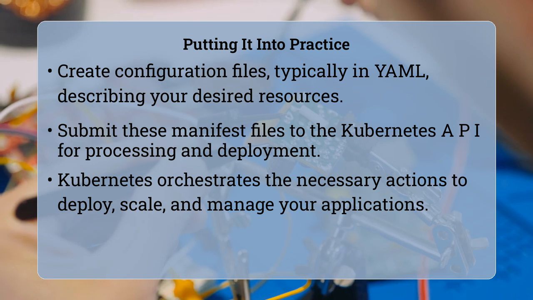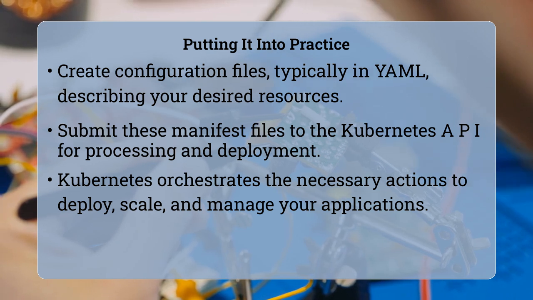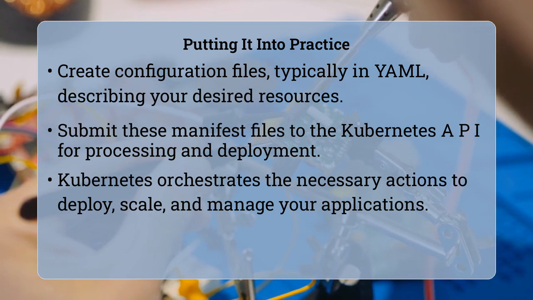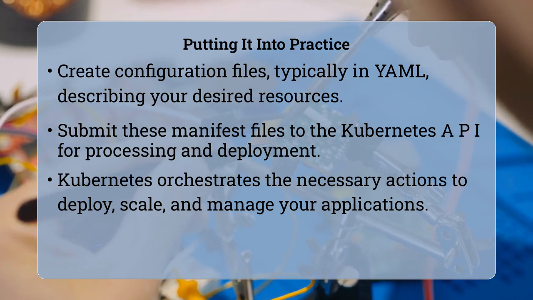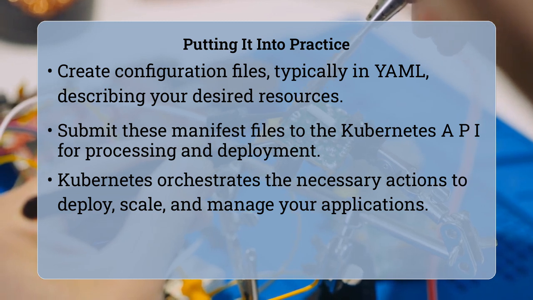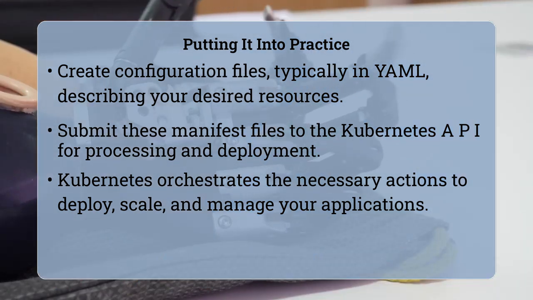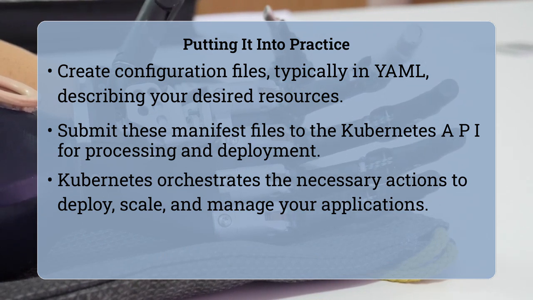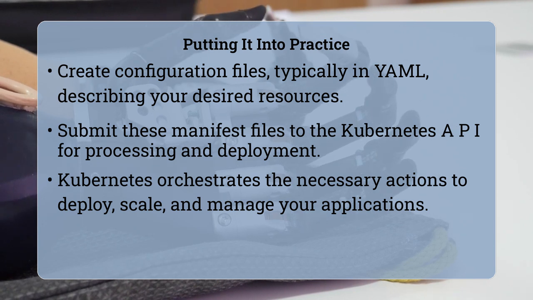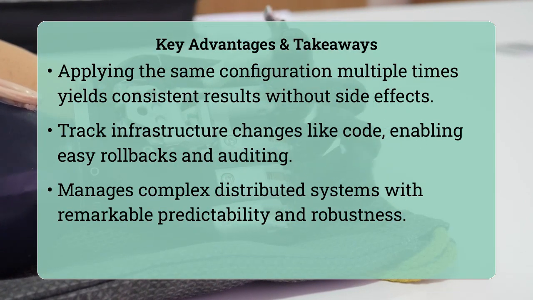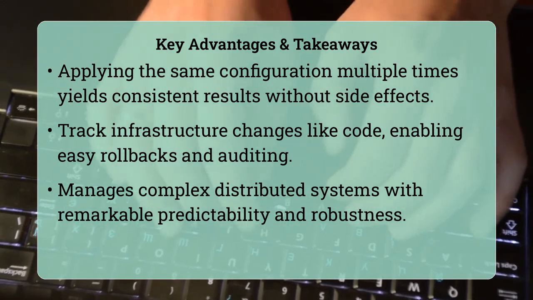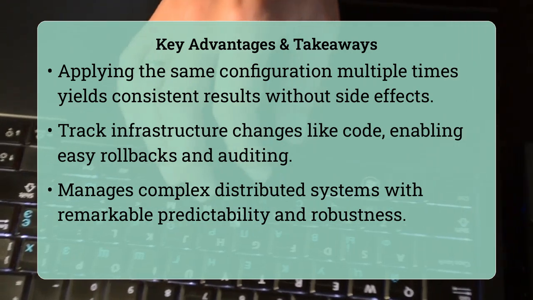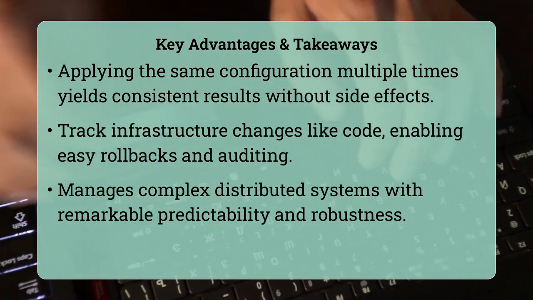A key benefit of this declarative model is its inherent idempotency. This means applying the same configuration multiple times will always yield the same result without unintended side effects. If a resource already exists as defined, Kubernetes simply does nothing. If it is missing, Kubernetes creates it. This predictability simplifies automation and continuous deployment pipelines significantly. It also naturally supports version control, allowing you to track changes to your infrastructure as easily as you track changes